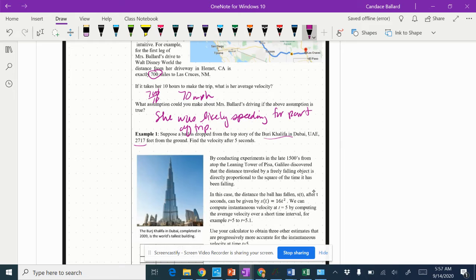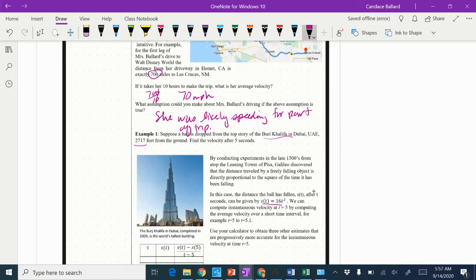In this case, the distance the ball has fallen, s of t after t seconds, is given by a function. We can compute instantaneous velocity at t equals 5 by computing the average velocity over a very short interval of time, for example, t equals 5 to t equals 5.1.